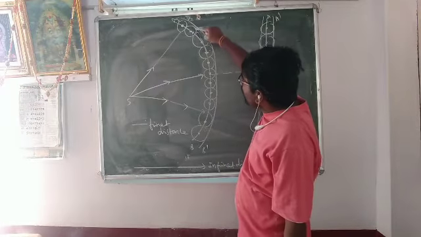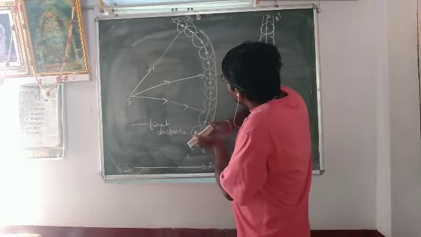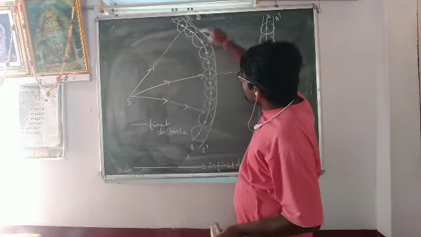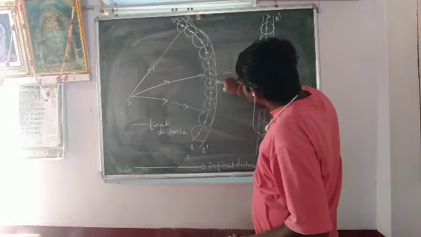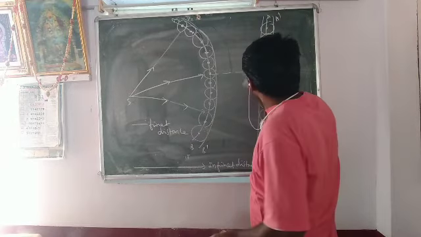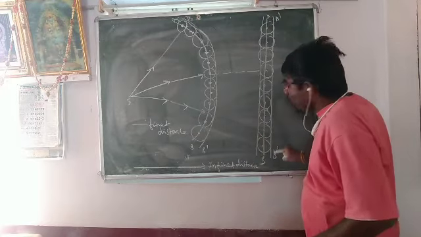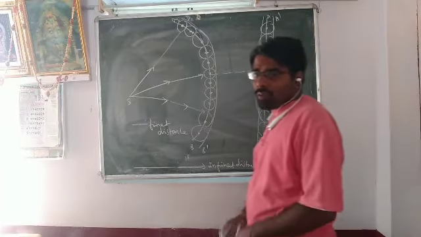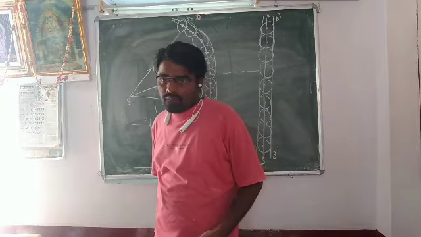In the second principle, to construct the new wavefront advanced in the medium, it takes the tangential forward direction to the secondary wavelets. This is the explanation of Huygens' principle.